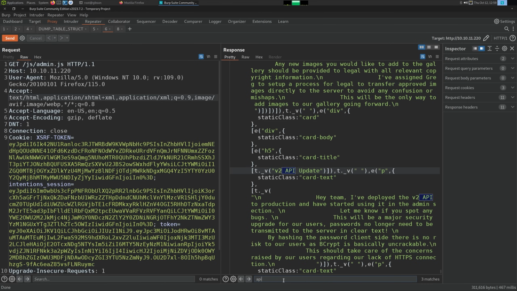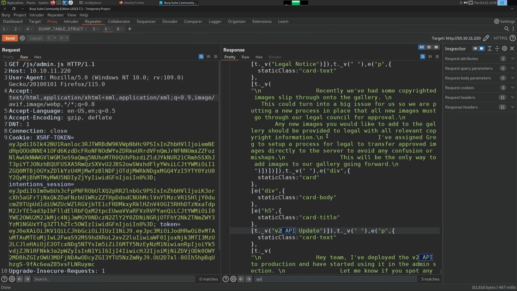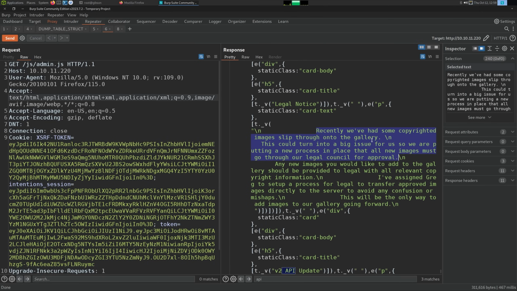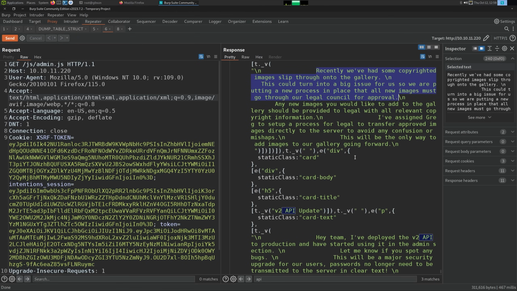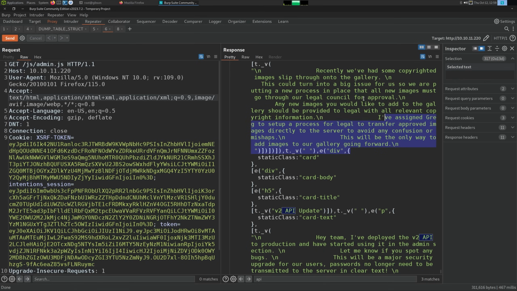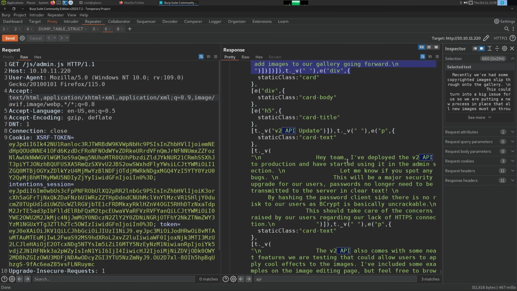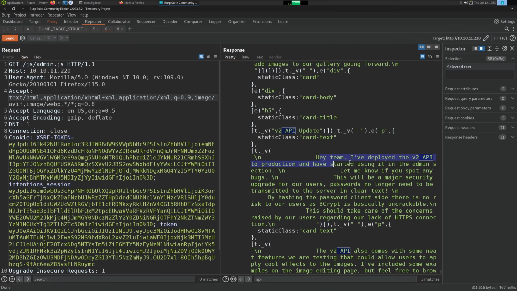If I add a space before API, we get down here, which looks like messages, which is a little bit weird because normally these type of messages would be in a REST call. By that, I mean, you'd make a GET request to API v2 /messages and return a list of messages. But we have it just hard-coded in JavaScript, which is fine, I guess. So this is talking about something about DMCA because we see copyrighted images slip into the gallery, could be an image. But here, I have deployed the V2 API to production and started using the admin section. Let me know if you spot any bugs.